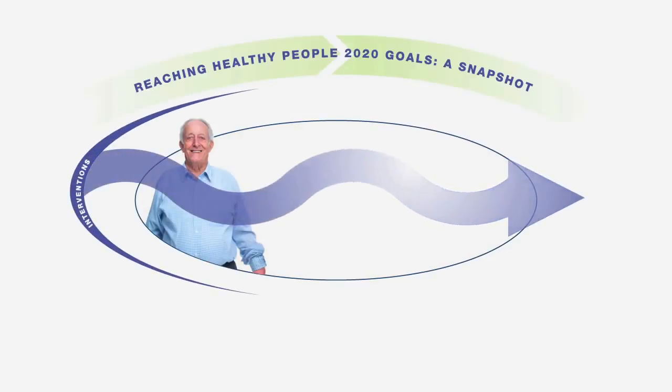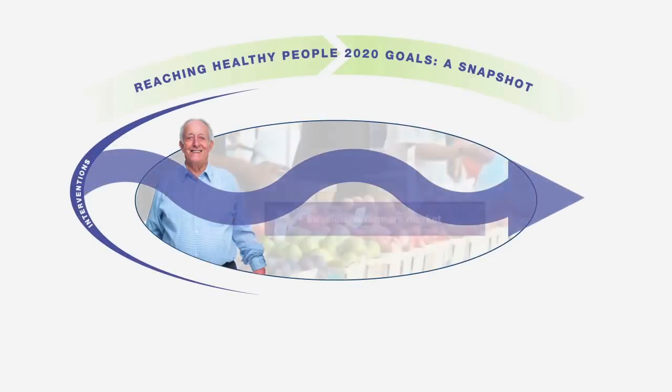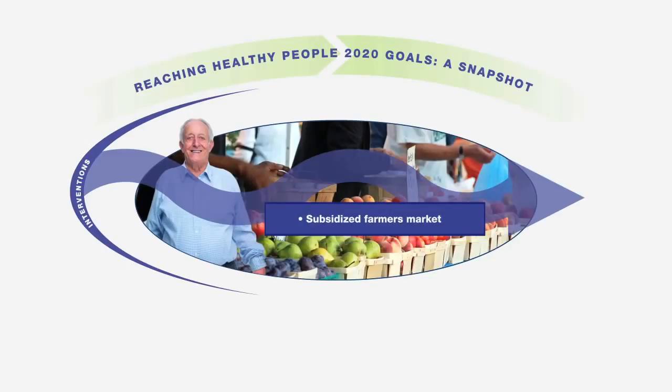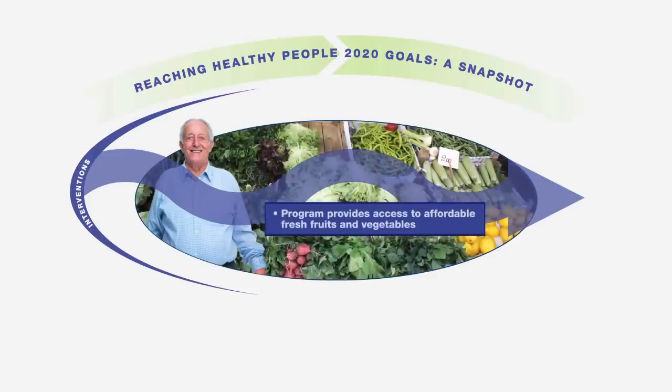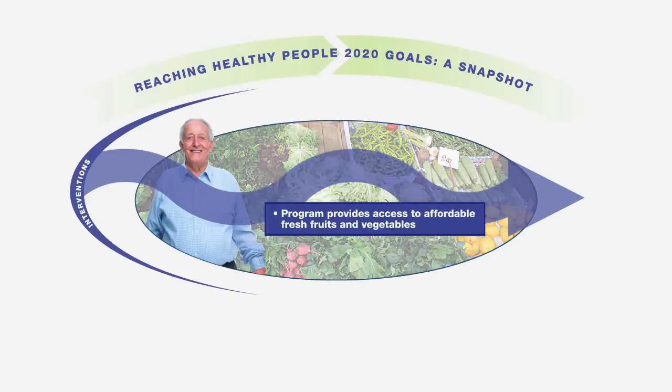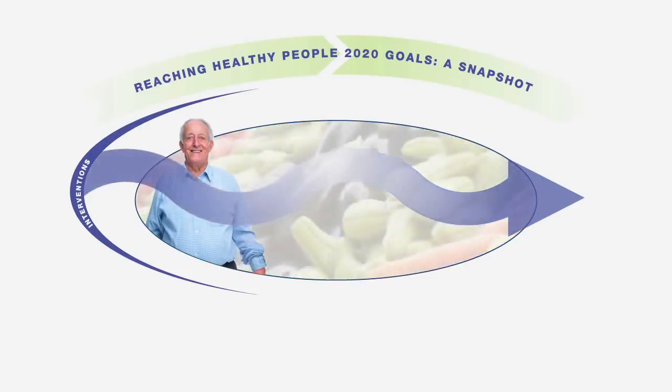What type of intervention may benefit James? How about a subsidized farmers market within walking distance to James' apartment? The City Health Department and a statewide farmers organization create a local farmers market program in James' community. The program is subsidized by the city, which allows farmers to sell fruits and vegetables at a lower cost. The farmers market program targets high-density, low-income neighborhoods like James'.